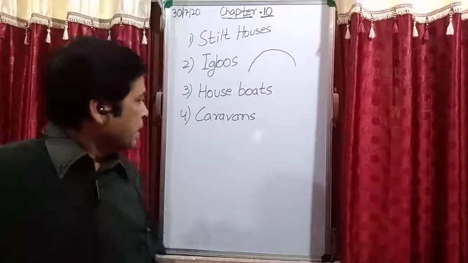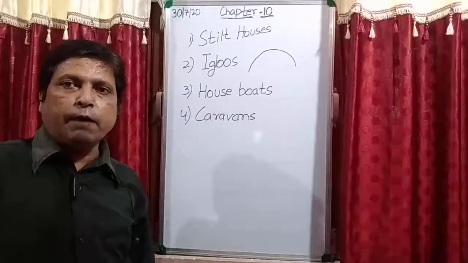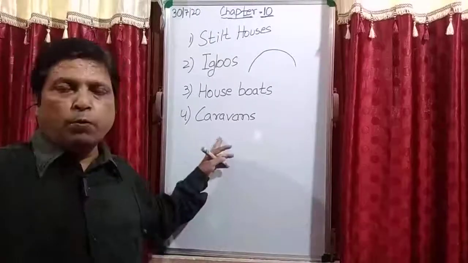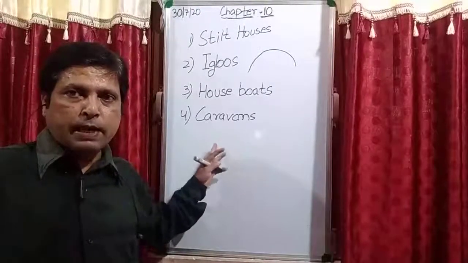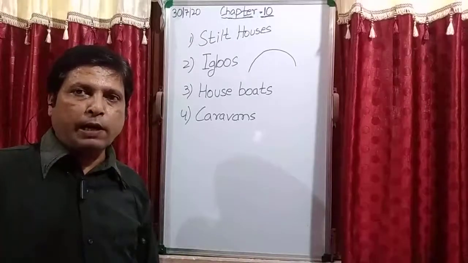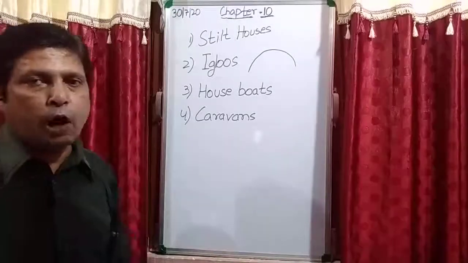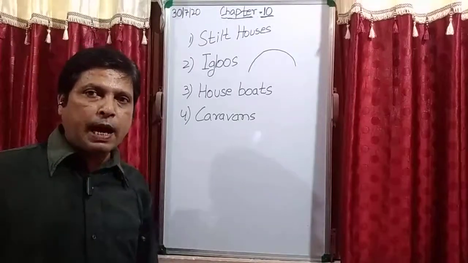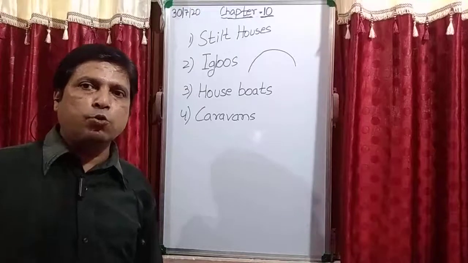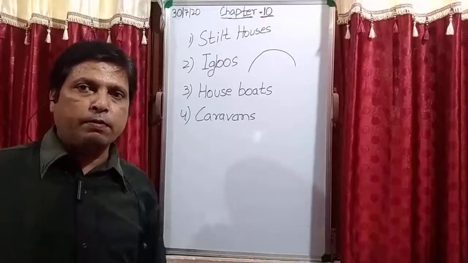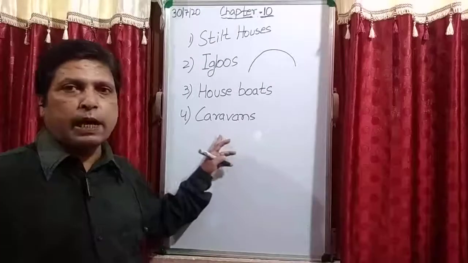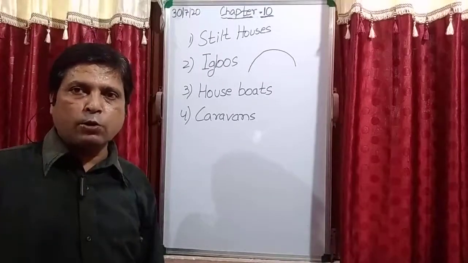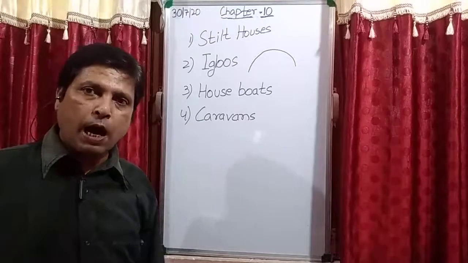So in the past you will see the villagers used bullock carts to move these types of houses, and in the present time, in the cities, you will see people are using buses and vans. These houses can also move from one place to another.